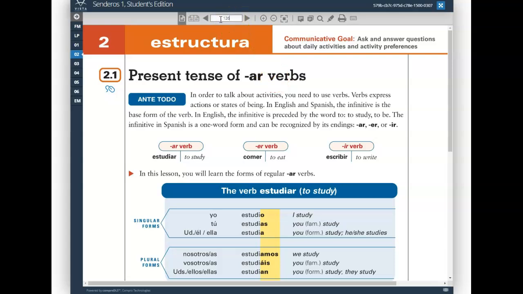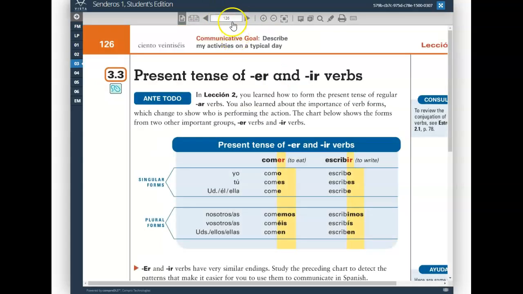ER and IR verbs follow a similar pattern. This is on page 126. ER and IR verbs also conjugate by removing the ending, the last two letters, being left with the stem, in this case COM, and then there you have your ER and IR endings. These are regular AR, ER, and IR verbs.